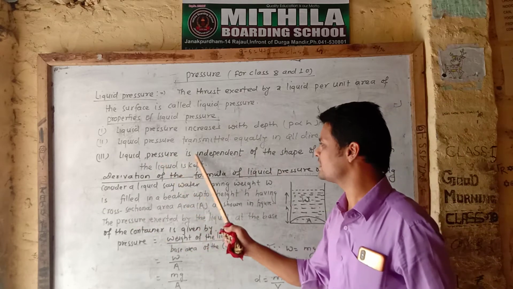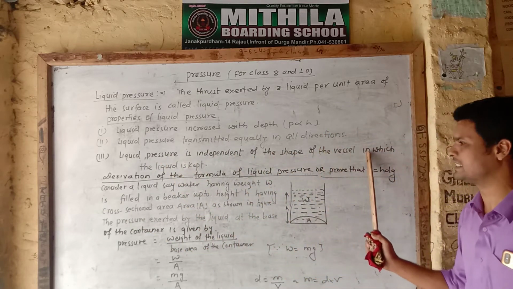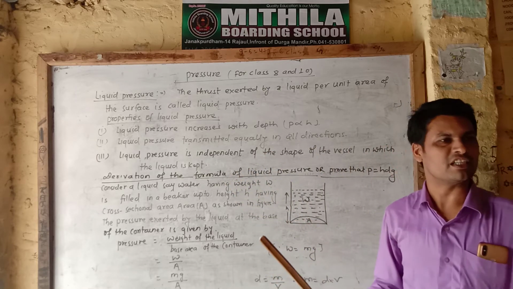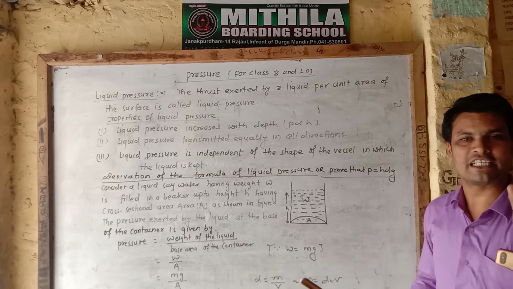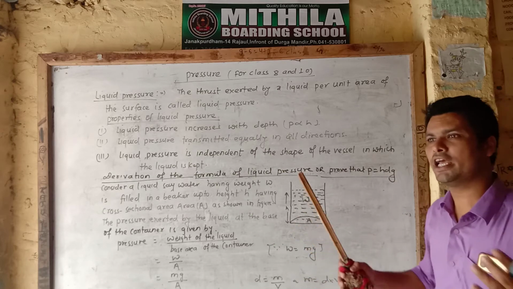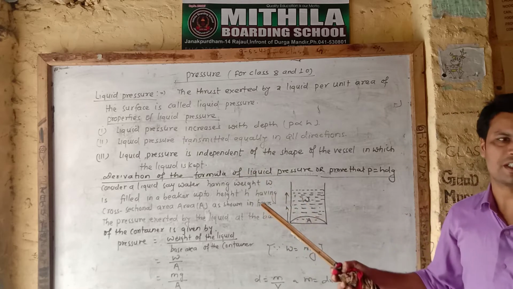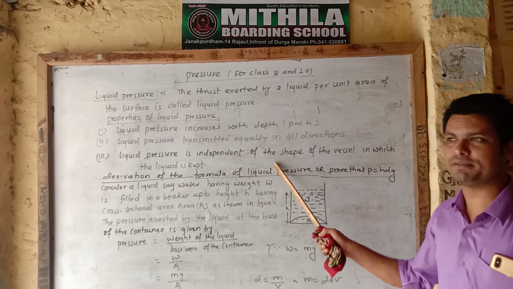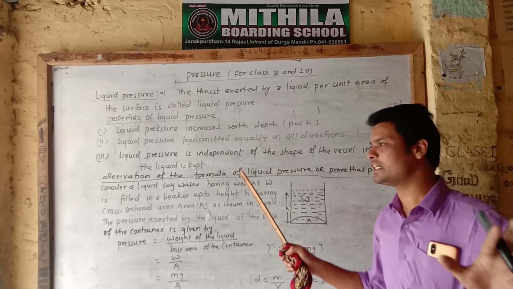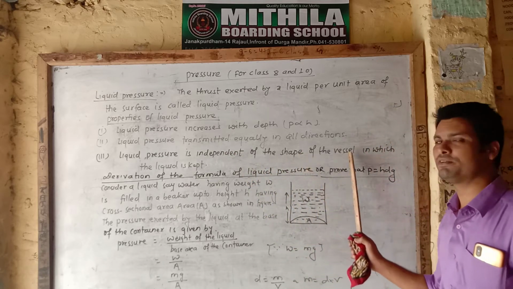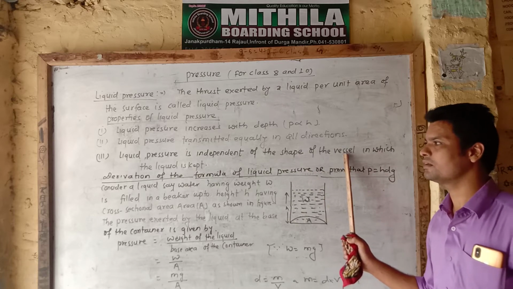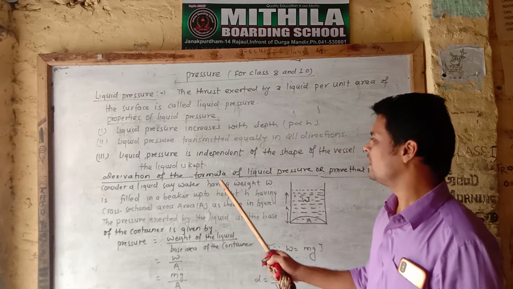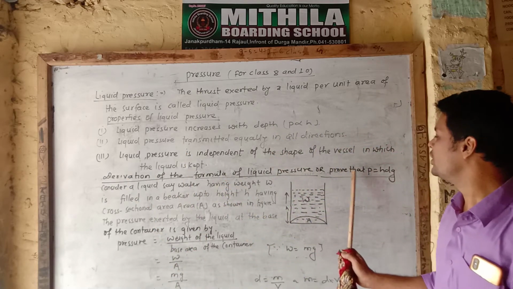Similarly, liquid pressure is independent of the shape of the vessel in which the liquid is kept. Suppose the liquid is kept in a cylindrical vessel or any type of vessel, such as a round vessel, it is independent. It means liquid pressure does not depend on the shape of the vessel. Is it clear?